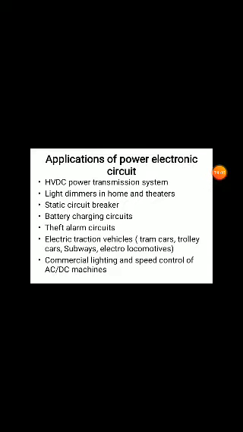Commercial lighting and speed control of AC and DC machines. Lighting illumination you can change, and you can control the AC and DC machines. Speed you can control. Next, power control in chemical processing using electrochemical process.